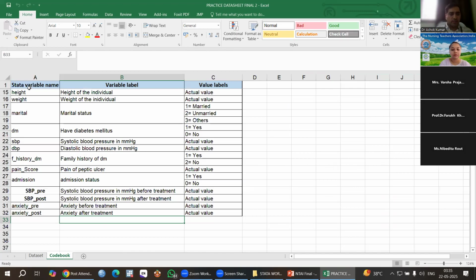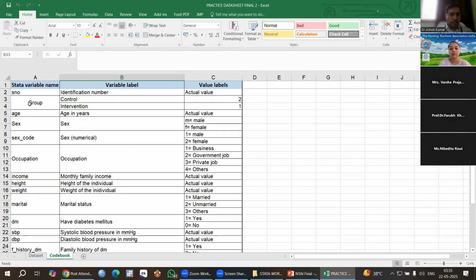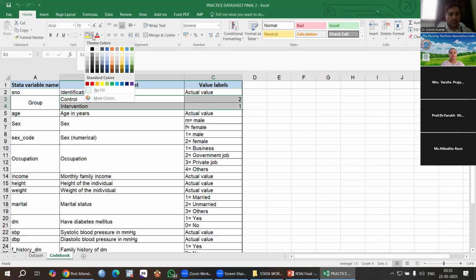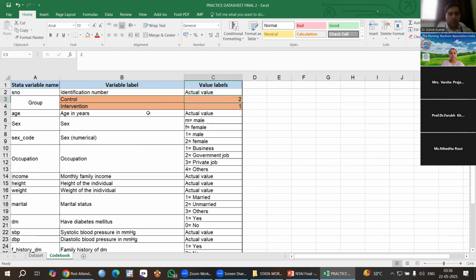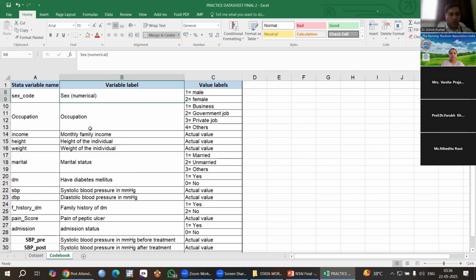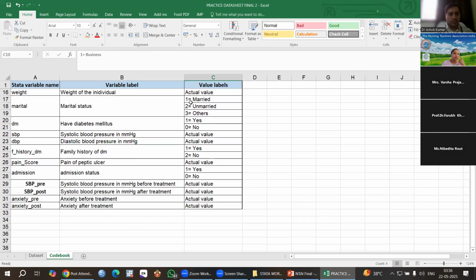You can see here, for example, in group I have given control 2 and intervention 1. These are the values, and this is called coding. In occupation, 1 is business, 2 is government, 3 is private, and 4 is others.